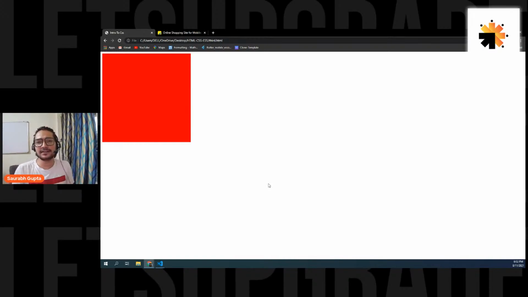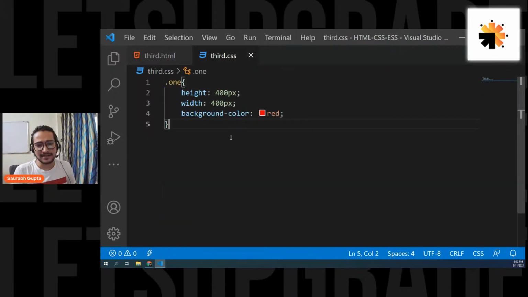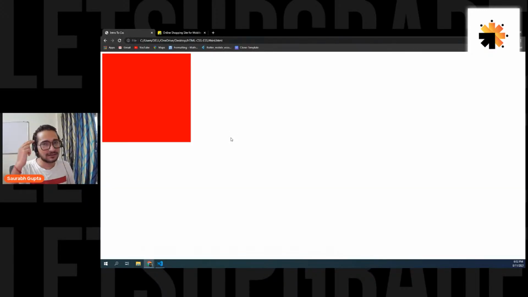Okay. Now, what we want to understand here is how to make this container full width. That means how to make this container exactly the same as the screen size. For that, you should know the screen size. But what if I don't know the screen size? Or what if I make this website on my screen and my screen is big, and if I launch the website and the user who is seeing it has a smaller screen size, then how will it manage? If I know my screen size, I can give it that pixel. Like for example, my screen is 1990 pixels. I can give width of 1990 pixels and it will become full width.